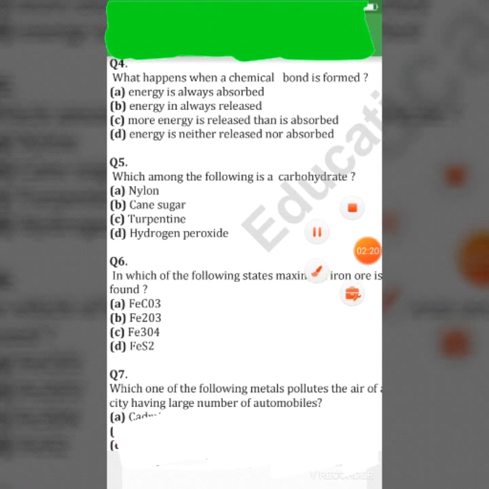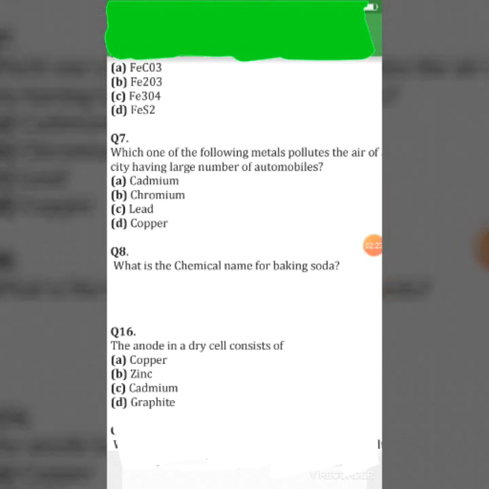Move on, next question. Question number 7. Which one of the following metals pollutes the air of cities having a large number of automobiles? Cadmium, chromium, lead, copper. Its right answer is lead.